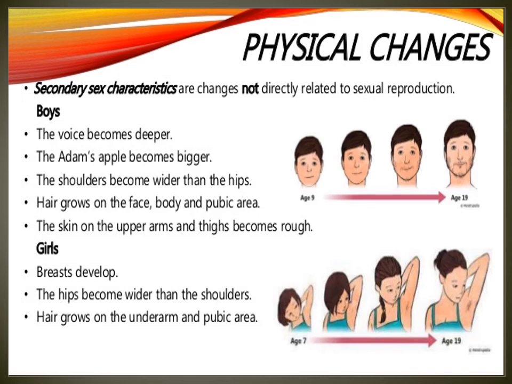Skin on the upper arm and thigh becomes rough. In males, the testes become mature and start producing testosterone.